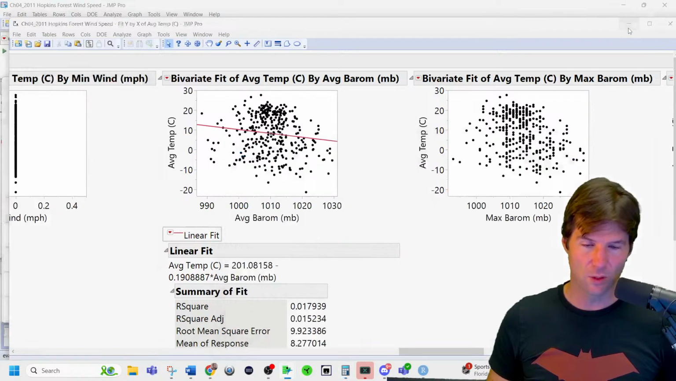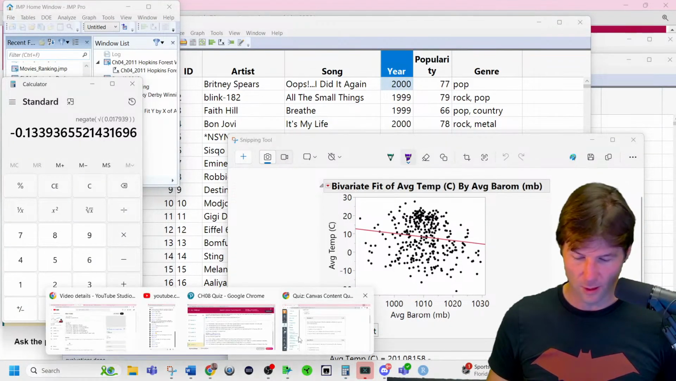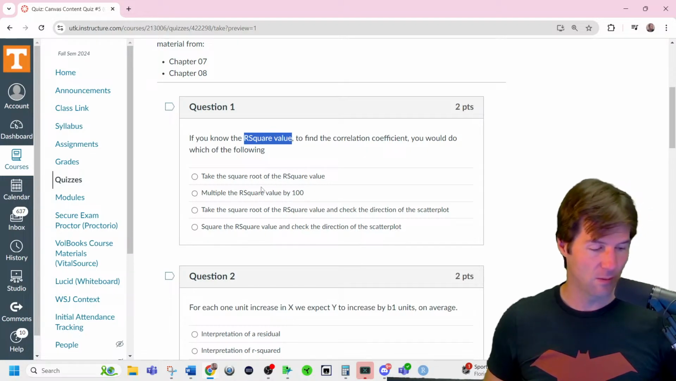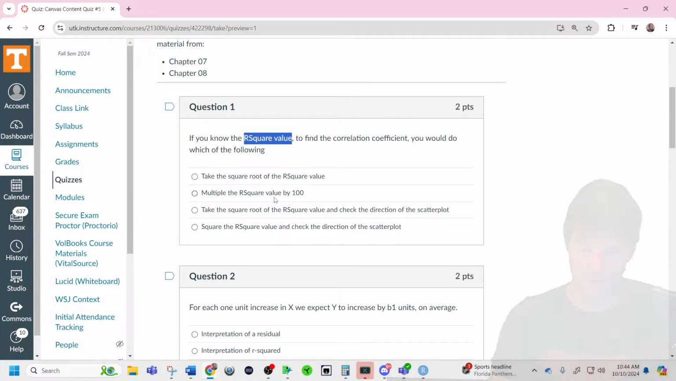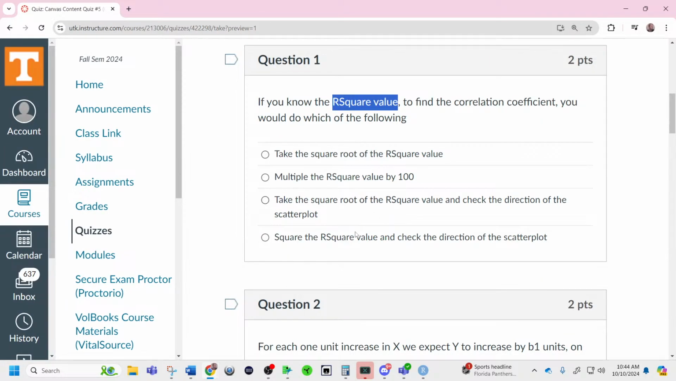So that goes back to what this question asked us. The question said, if you know the value of r squared, to find the correlation, what would it be? A, B, C, or D? If you know r squared, what would you do to find r? From what we just did and what we just practiced, would it be A, B, C, or D?